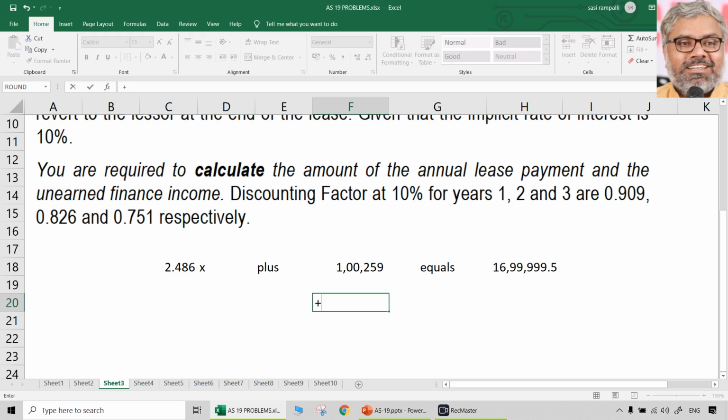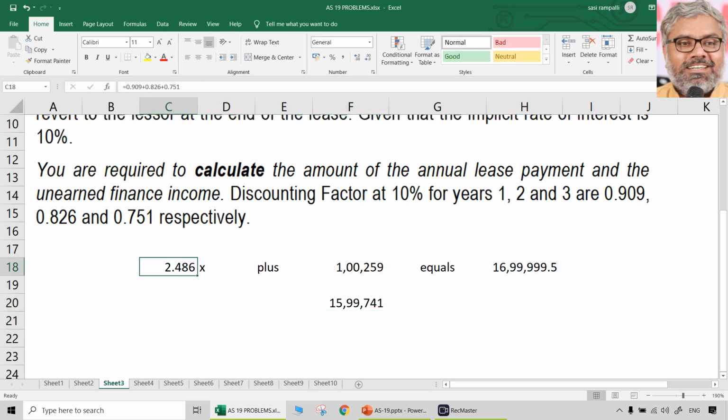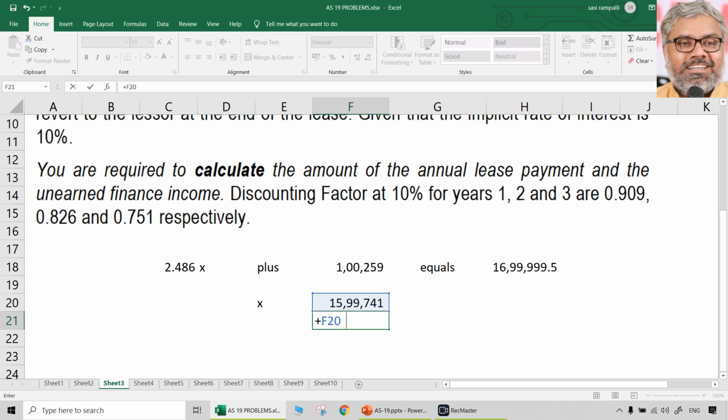So now this minus this will be equal to how much? Naturally 2.486x. Then what will be x? X will be equal to 15,99,741 divided by 2.486, which means it comes to 6,43,500 rupees. That is the answer for first question. That is the annual lease payment.